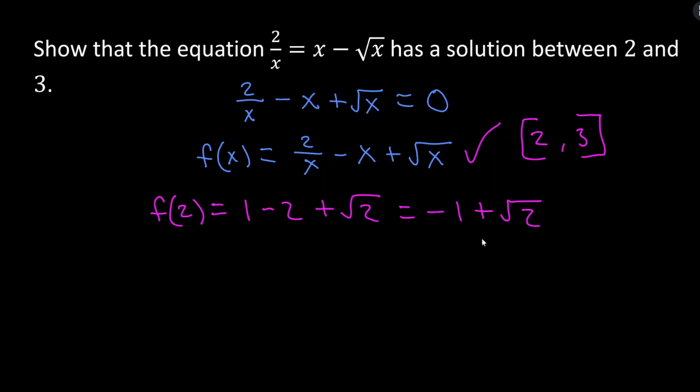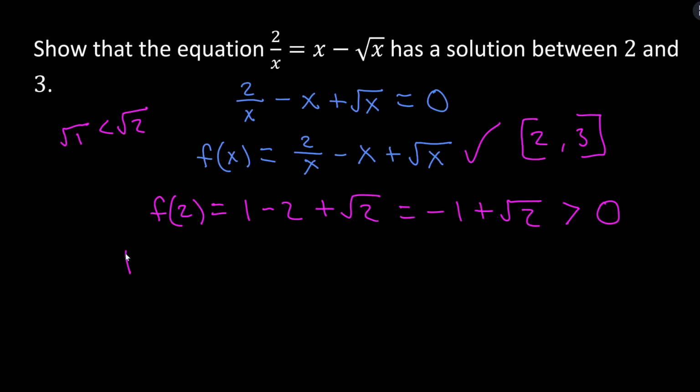And now you could pull out a calculator, but I also know that this is greater than 0. How do I know that? Because I know that the square root of 2 is bigger than 1. How do I know that? Well, the square root of 2 is bigger than the square root of 1 for sure, and the square root of 1 is 1, so the square root of 2 is bigger than 1, which means this is going to be positive, or greater than 0.